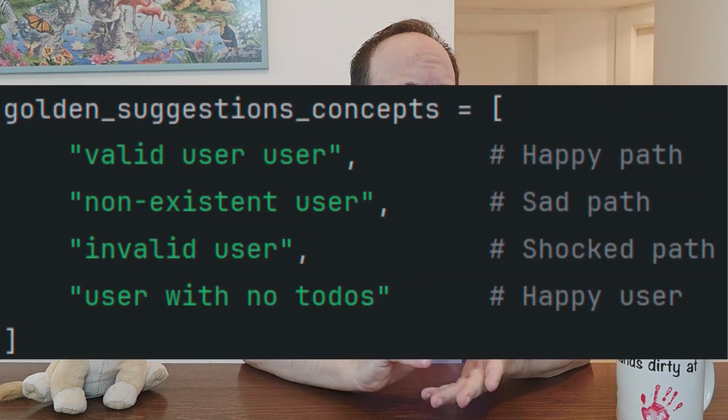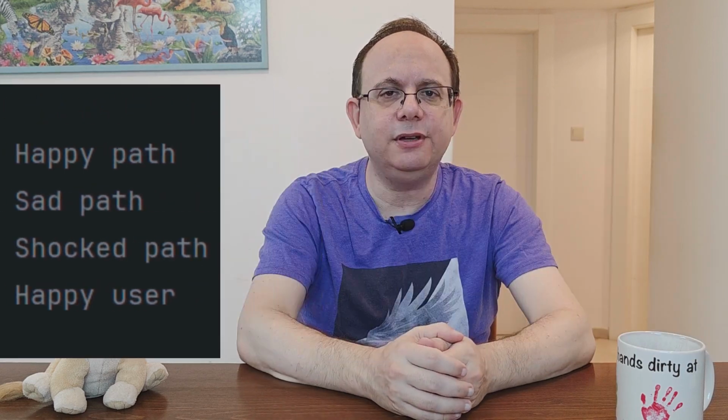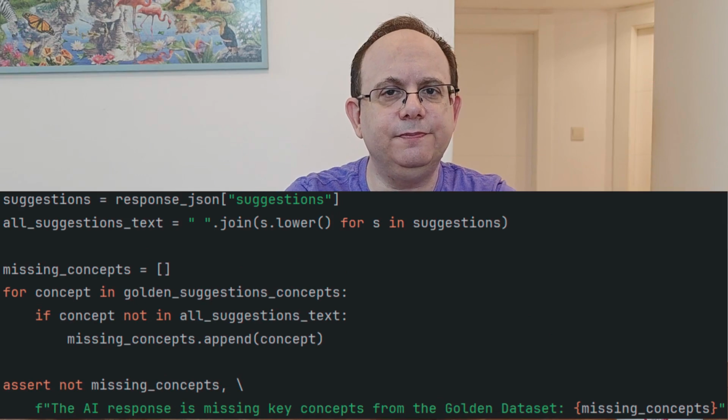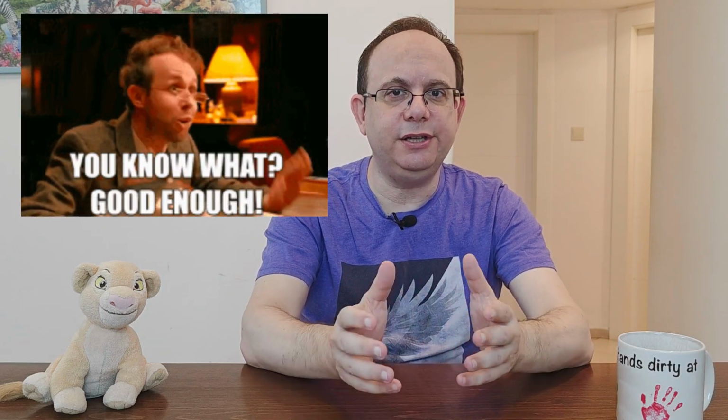We're expecting testing scenarios. Therefore, we need the concepts of a valid user, invalid user, non-existent user to be there in the response. We can look for these terms directly in the response. Or we can expand our net and look for other terms. For example, a valid user may be an existing user. We can look for both terms to say that the response is good enough. After we've gone and looked for all the terms we are looking for in the response, we can then score the suggestions and see how they're doing. The higher the score, the better the answer.